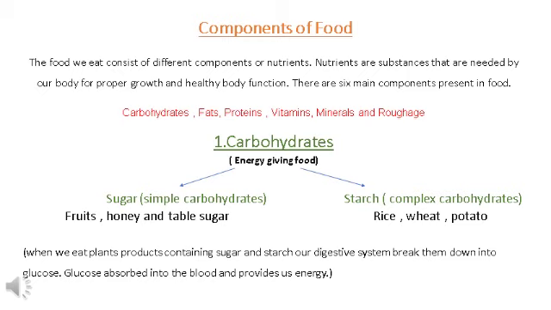Now starch carbohydrate. Children, you know that plants store their food in the form of starch, and when we eat this food or these plants, saliva breaks the starch and turns it into sugar or glucose. This glucose, which is the simplest form of sugar, is then absorbed into the blood and provides us energy. So, there are two main types of carbohydrates: sugar and starch. Examples of starch carbohydrates are rice, wheat, corn, potato, and sugar carbohydrates are fruits, honey and table sugar.